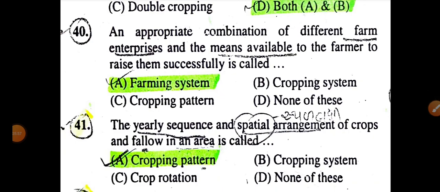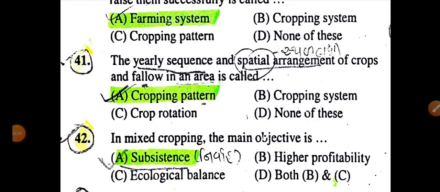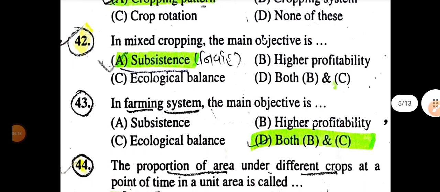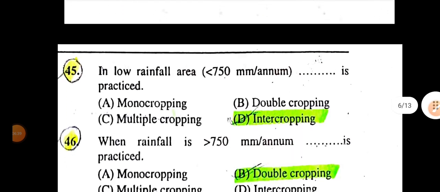An appropriate combination of different farm enterprise and the means available to farmer to raise them successfully is called farming system. The yearly sequence and spatial arrangement of crop and fallow in an area, it is called cropping pattern. In a mixed cropping, the main objective is subsistence. In farming system, the main objective is higher profitability and ecological balance. The proportion of area under different crop at a point of time in a unit area, it is called cropping pattern.